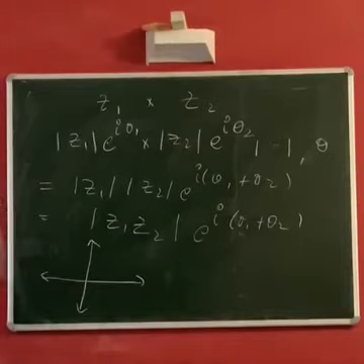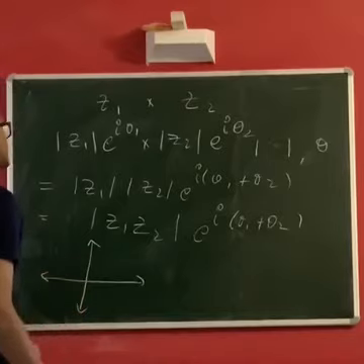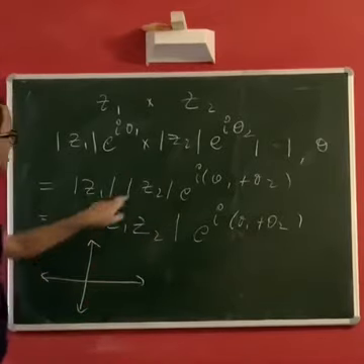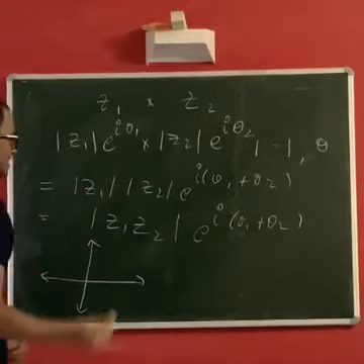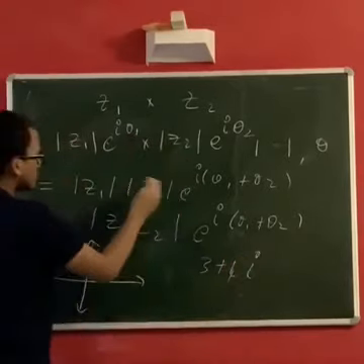So suppose you were multiplying a number with a modulus 1, say mod z2 was just 1 and z1, say you're having 3 plus 4i, and your z2 is i.